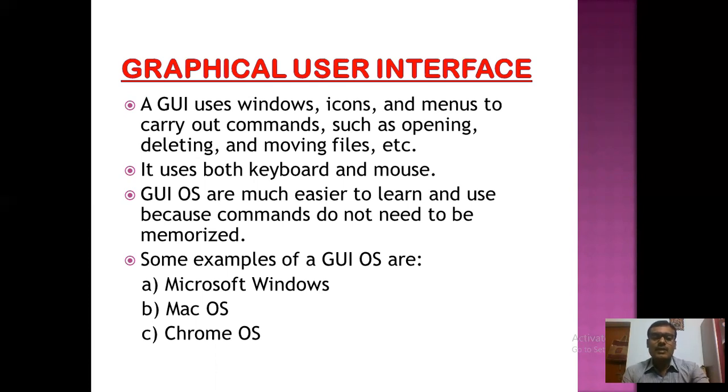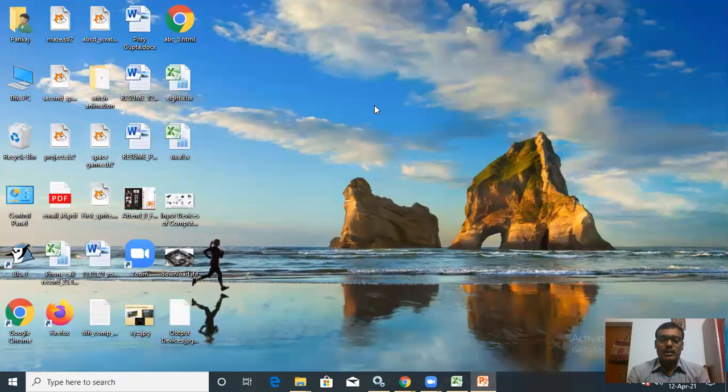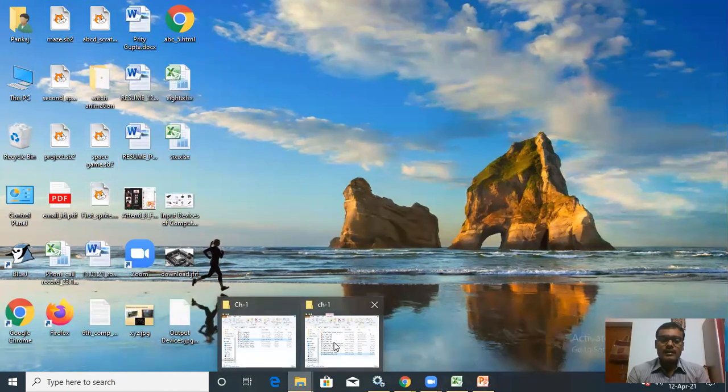Now I will show you how you can write the command in your command prompt. In your Windows 10 or Windows 7, there is a facility of command prompt. In command prompt, you can do all the work with the help of writing commands. Now I will show you how you can do that.